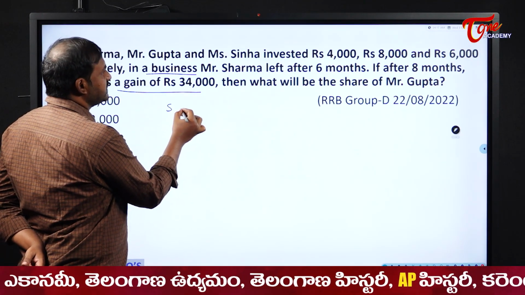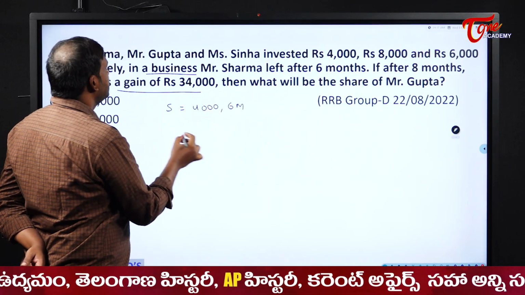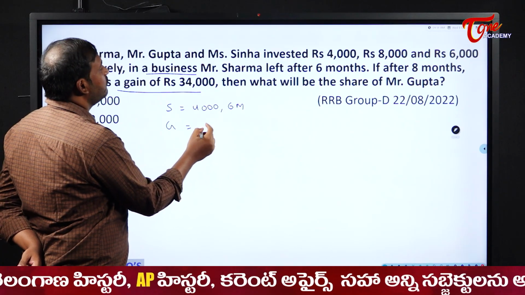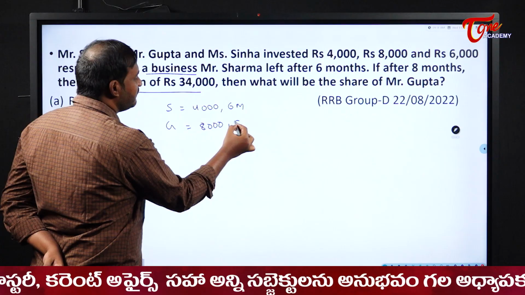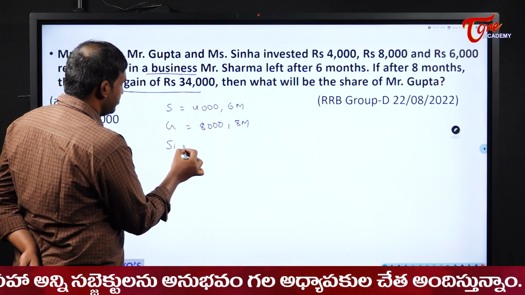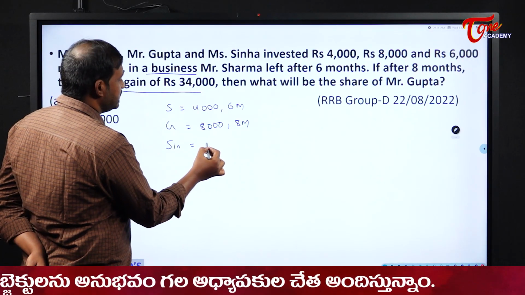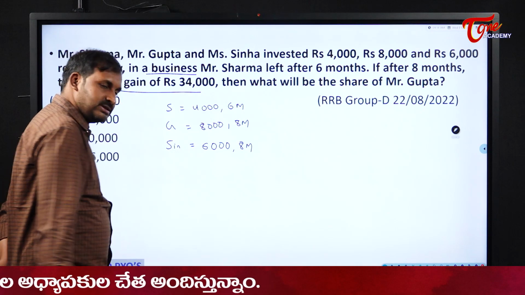So Mr. Sharma has invested 4,000 for how many months? 6 months. When it comes to Gupta, he invested how much? 8,000 and he didn't leave the business, so he invested for 8 months. And when it comes to Miss Sinha, how much did she invest? Here 6,000 and she invested for all the 8 months.